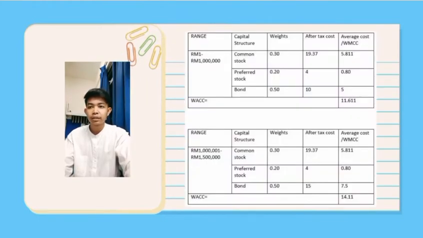Next is to calculate the WACC. Calculation of WACC according to range. So we have to do this table: range, capital structure, weight, after tax cost, average cost, WMCC. We do it one by one, starting from RM1 to 1 million. For the common stock, preferred stock, and bond. The weight of the common stock is 0.3, and after tax cost is 19.37. So we multiply it, and we will get